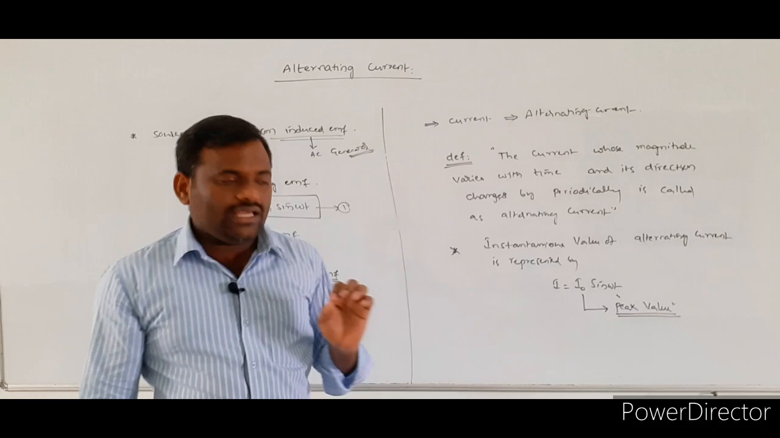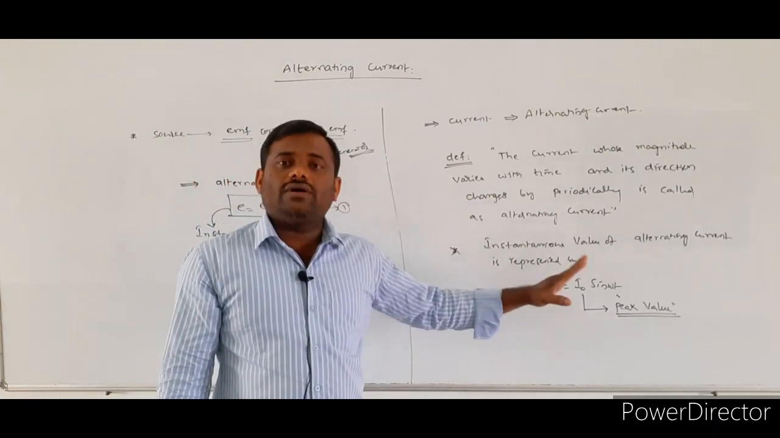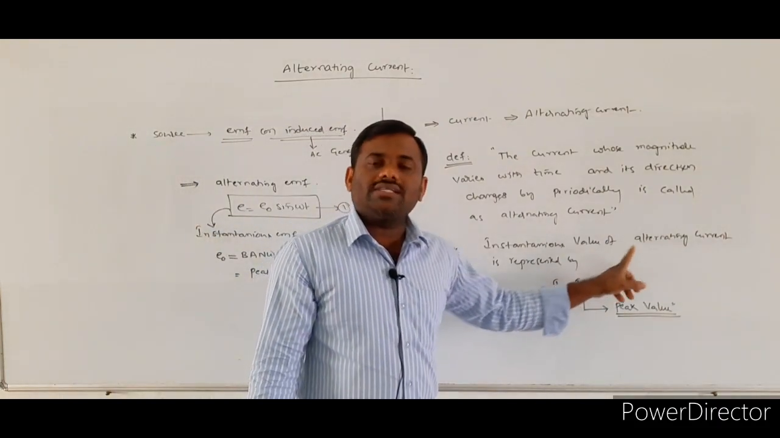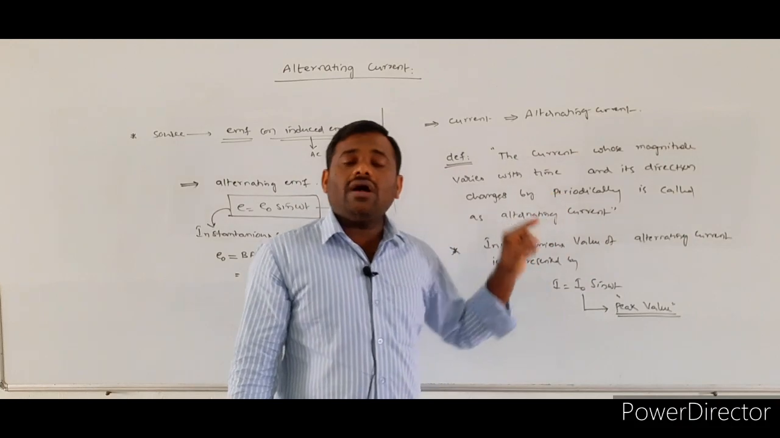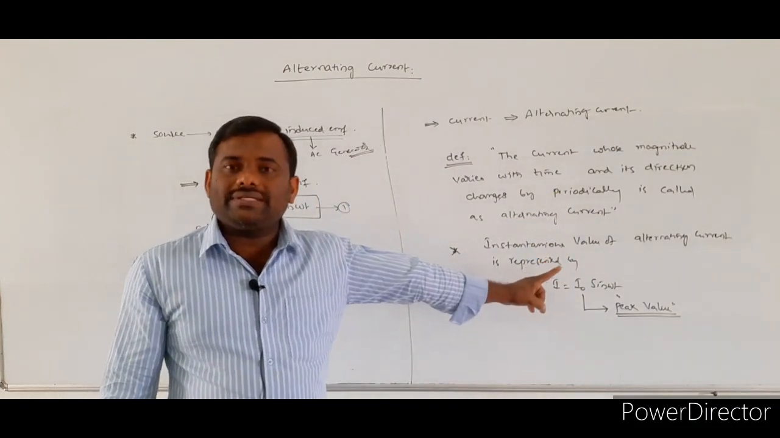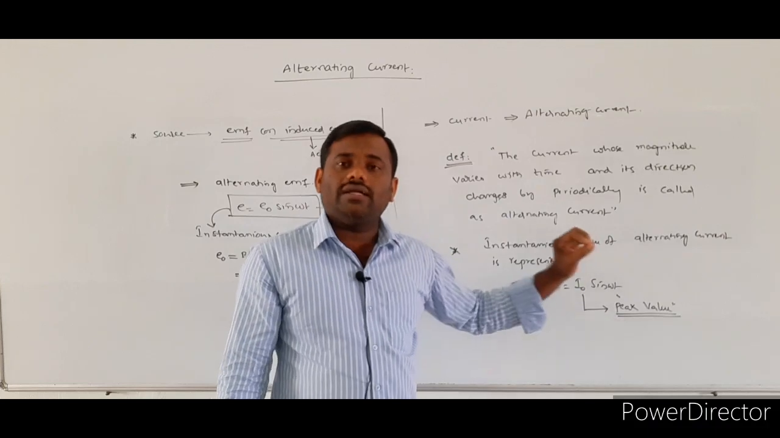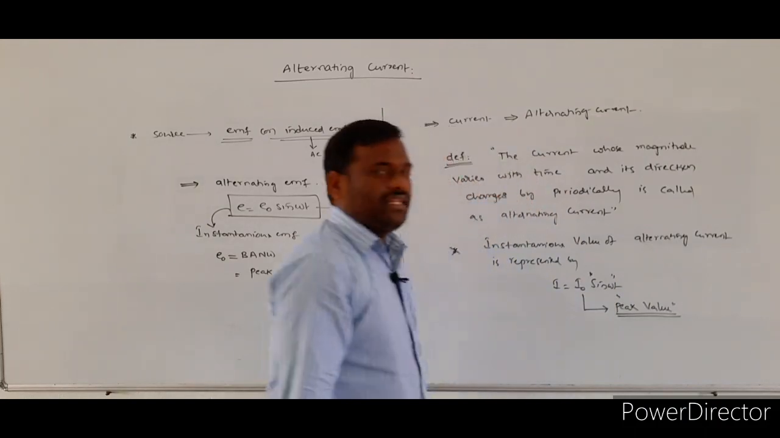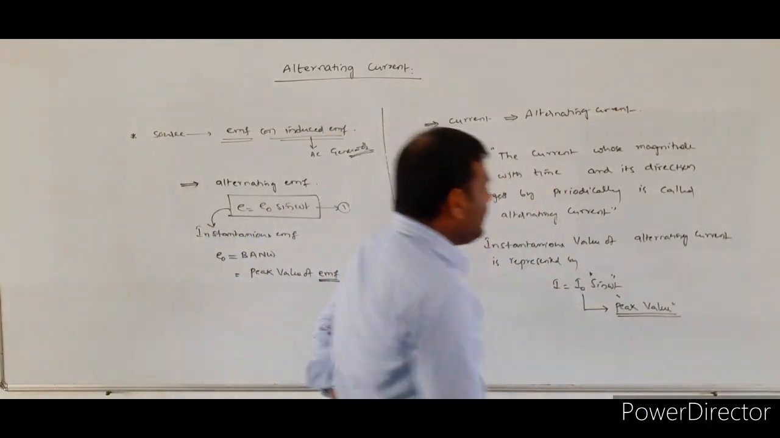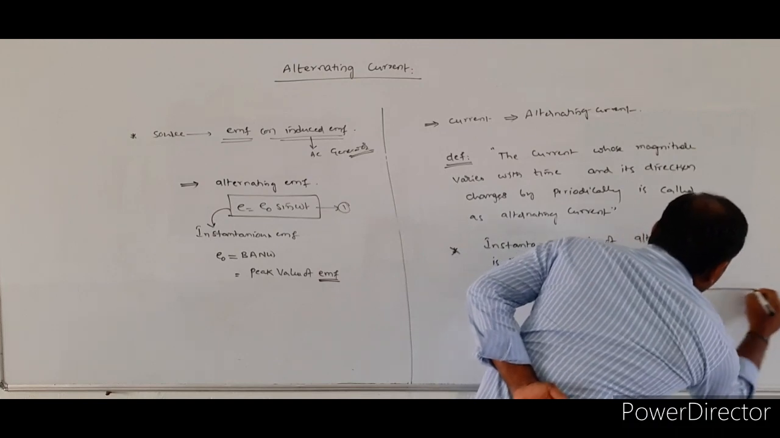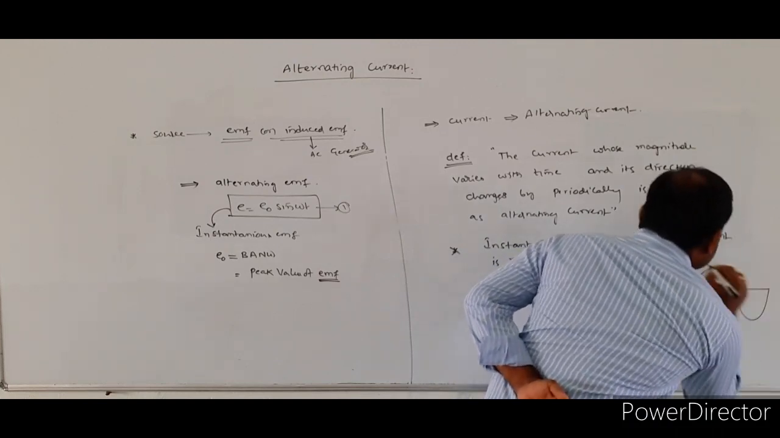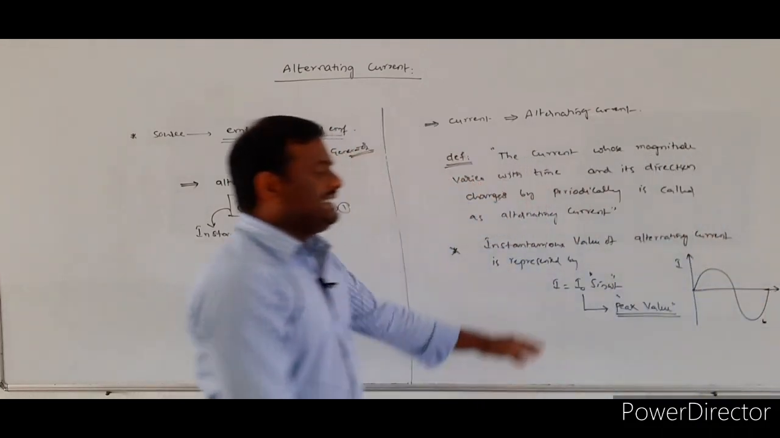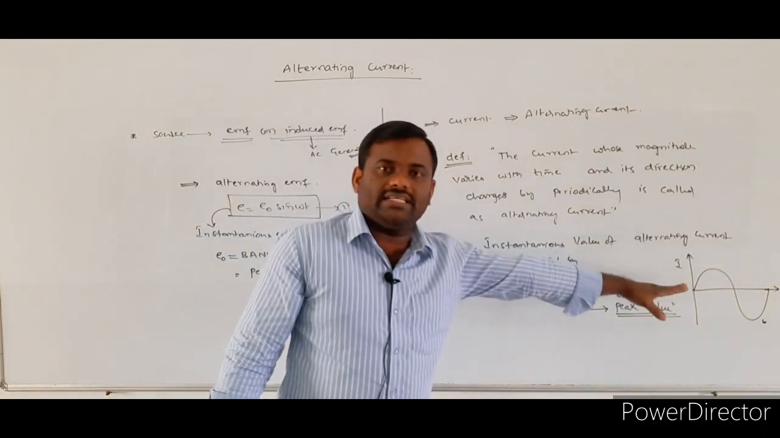So what is the general equation for the instantaneous value of the alternating current? Always we have to write I is equal to I naught sin omega t, where I naught is representing the peak value of the alternating current. So it is represented in the form of the sine function, so that the alternating current will be represented with the sine wave. This is a representation of the AC current.